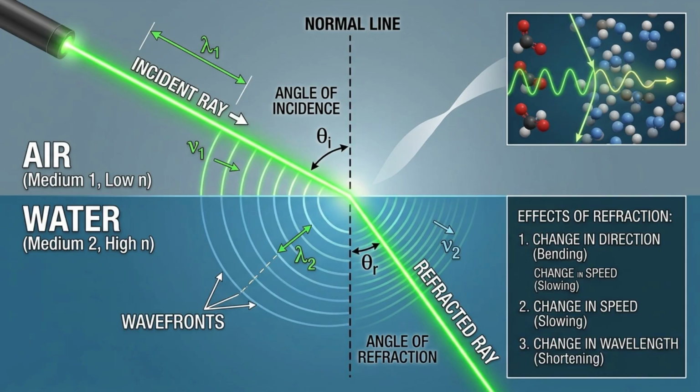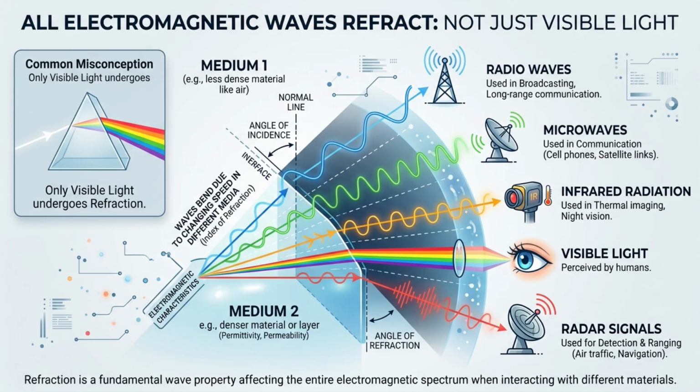Refraction demonstrates that electromagnetic waves are strongly influenced by the properties of the environment through which they travel. Even when no reflection occurs, a wave may still experience significant changes in direction and behavior. A common misconception is that refraction only applies to visible light. In reality, all electromagnetic waves, including radio waves, microwaves, infrared radiation, and radar signals, can undergo refraction when moving between media with different electromagnetic characteristics.